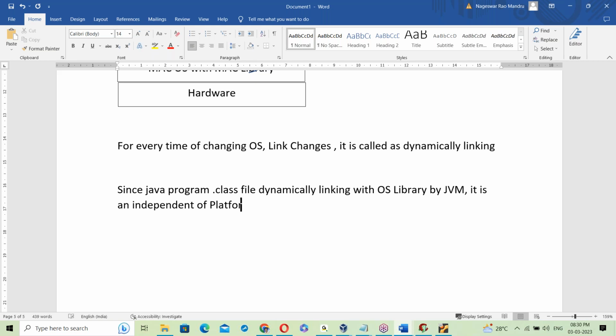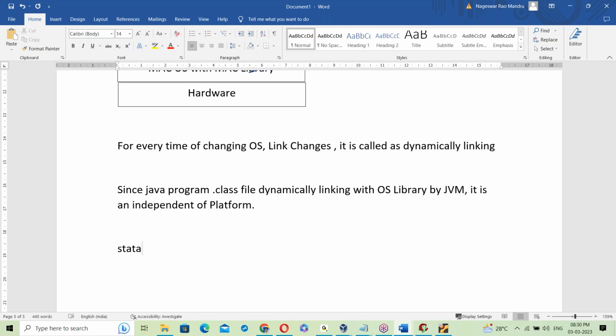Independent platform, that's the name. Now see where static linking is: an exe file is always static linking, and that is OS dependent. A Java program and a Python program both use dynamic linking, so they are platform independent.